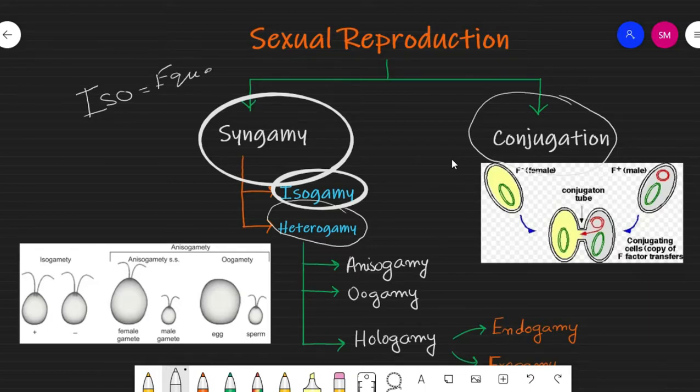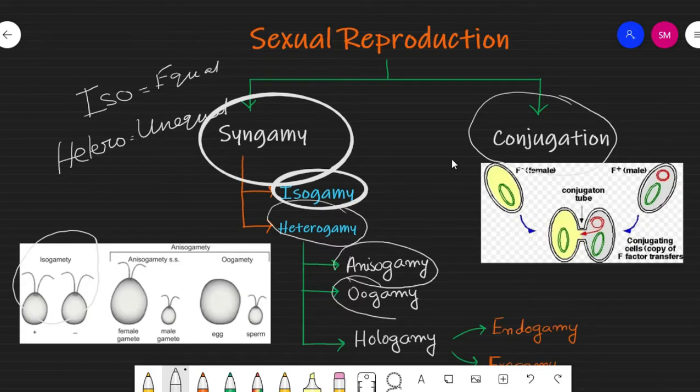In that sense, both gametes, if you notice the diagram, are originally and structurally the same in nature, and according to their structure both are capable of movement, that means they are motile in nature. Then the second one is hetero, and the meaning of heterogamy is that hetero means different or unequal. In the case of unequal gametes, they are again classified into three categories. Firstly anisogamy, then the second one is called oogamy, and the last one is called hologamy.